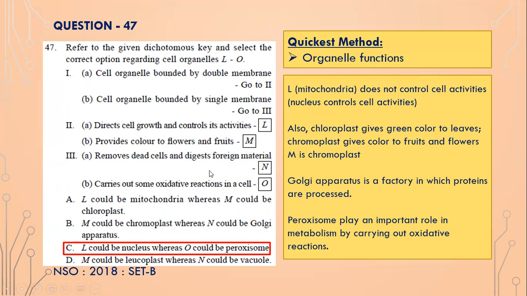Removes dead cells and digests foreign materials. So this could be a different organelle. And carries out oxidative reactions in cells. It is peroxisome. Peroxisome carries out oxidative reactions in cells. So O is peroxisome and L could be nucleus. L is nucleus.